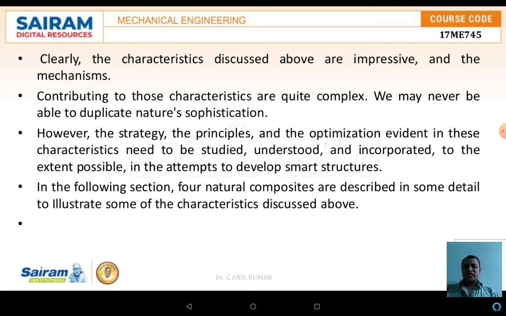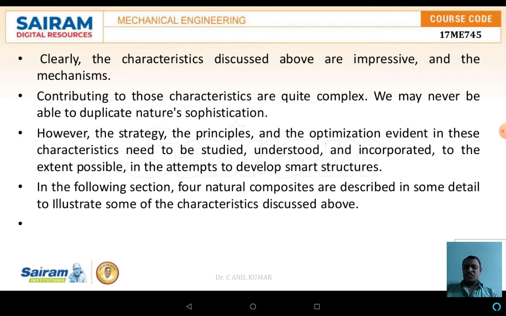Clearly, the characteristics discussed above are impressive, and the mechanisms contributing to those characteristics are quite complex. We may never be able to duplicate nature's sophistication. This is one of the major drawbacks with respect to nature and man-made creatures. However, the strategies, the principles, and the optimization evident in these characteristics need to be studied, understood, and also incorporated to the extent possible in an attempt to develop smart structures.